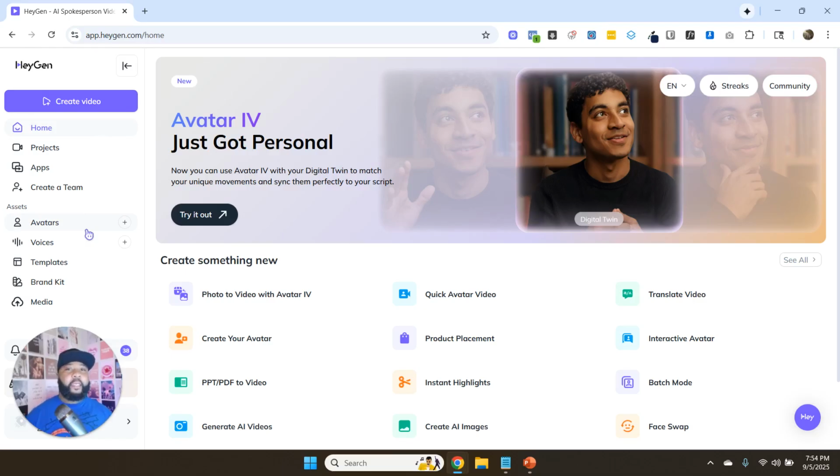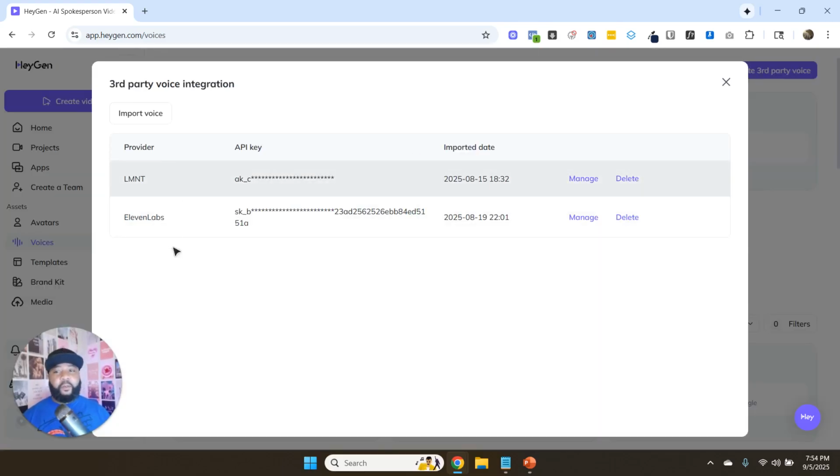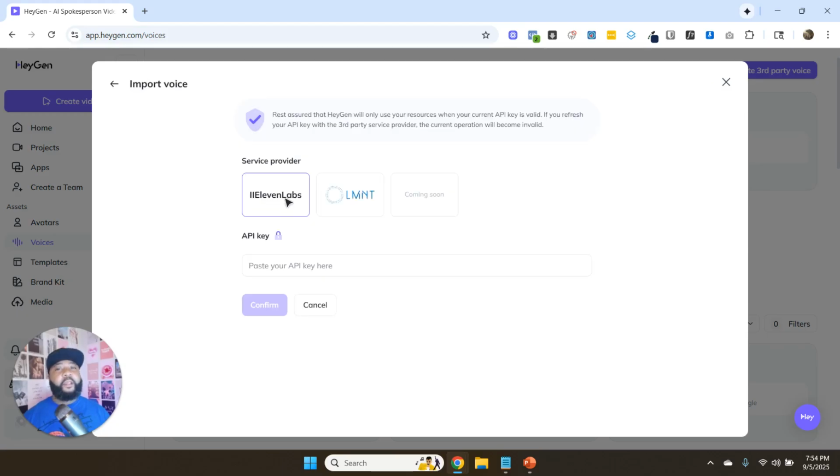All right, now before we can start creating the video project in HeyGen, the first thing you have to do is integrate ElevenLabs into HeyGen so your voice is available. And the way you do that is very simple. You're going to come back here to the main screen and click where it says voices. And then on this screen, you can see all of the ones that I've already integrated and created here. But what you would do the very first time is click where it says integrate third party voice. I've already done this for two different providers, like ElevenLabs is one of them. But say for instance, if I haven't, this would be blank for you. What you would do is click on import voice, and then select ElevenLabs. And then you're going to have to get your API key.